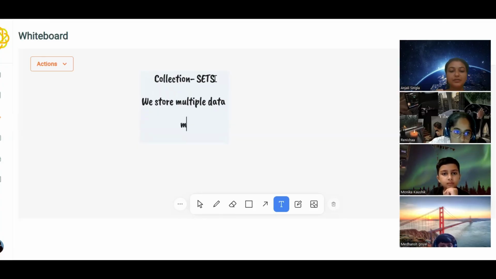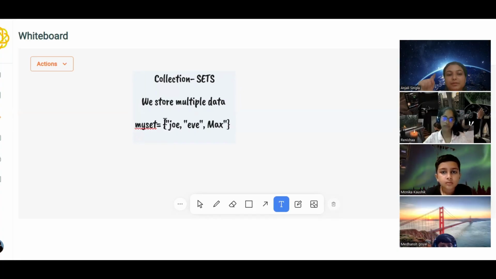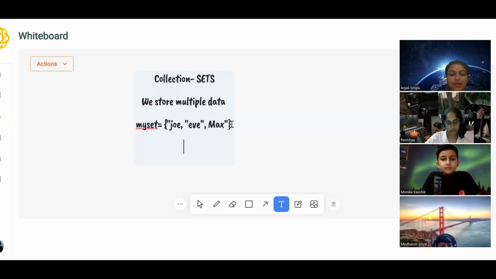Sets are represented with curly brackets. Give the name to the set, and it is represented with curly brackets, and you can put the elements in it: Joy, Eve, Max. So let's say this is my set. It is represented with curly brackets. Tuples are represented with simple brackets. List is represented with square brackets.